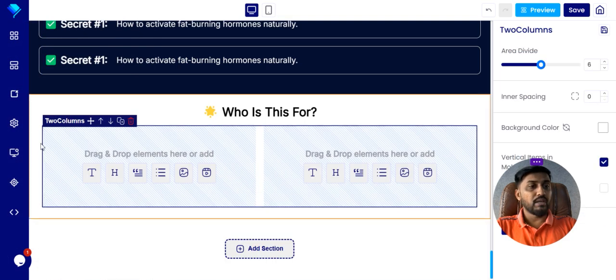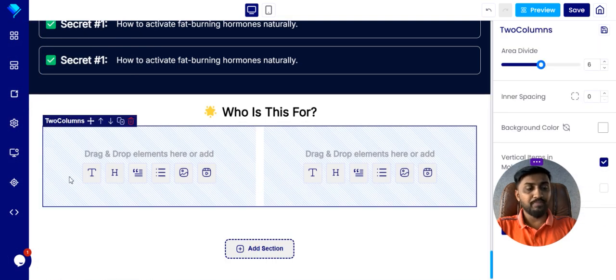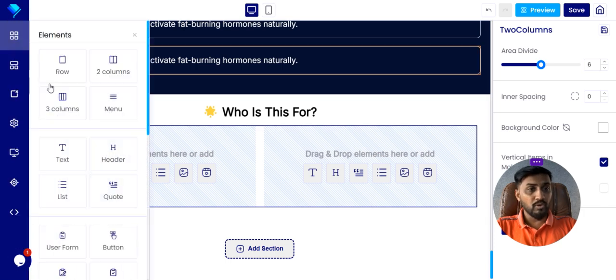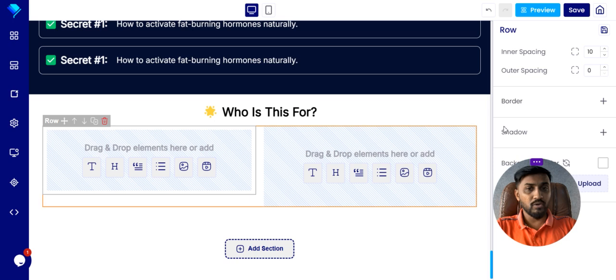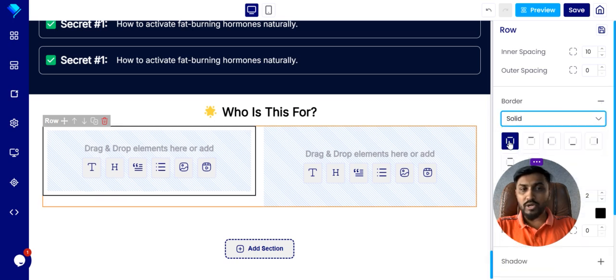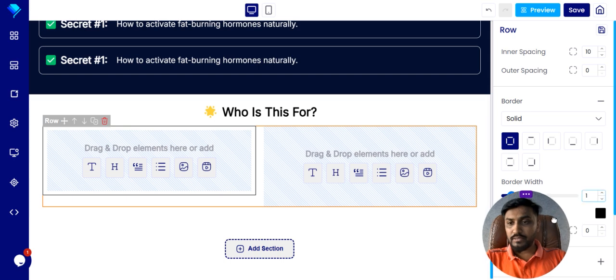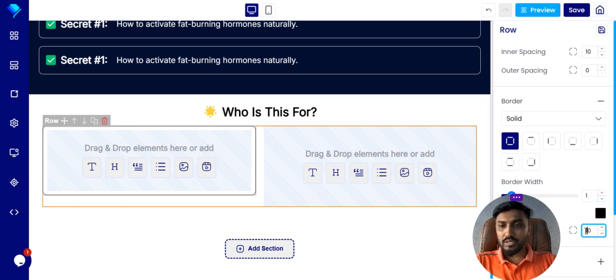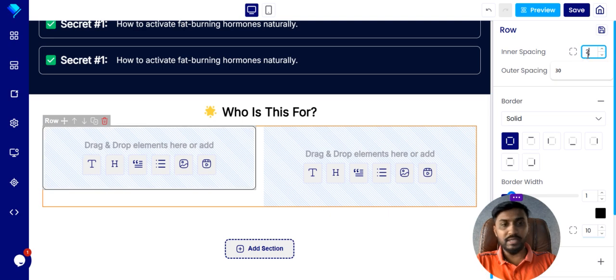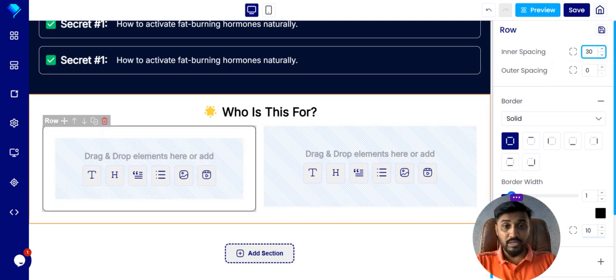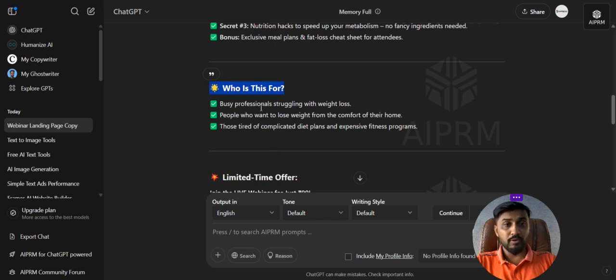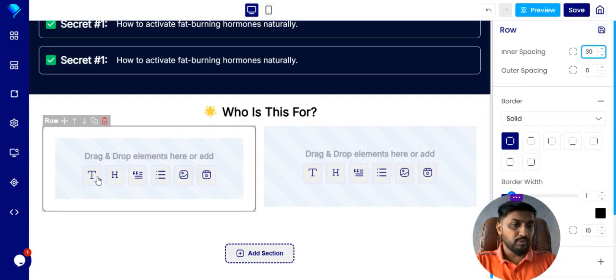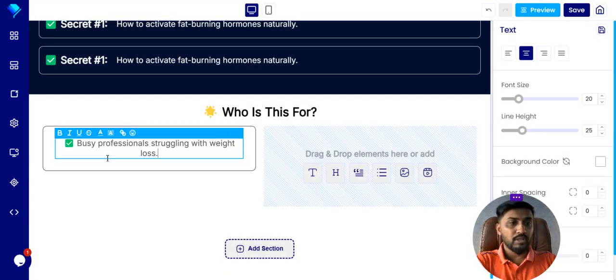This is the row, and this is the column, and in every column I'll put one more row. Here I'll put one row, and in the row I'll give some borders: one border width, small corner, as well as inner spacing like 30. And now this is the card, busy professionals struggling with weight loss. So I'll put this text over here.